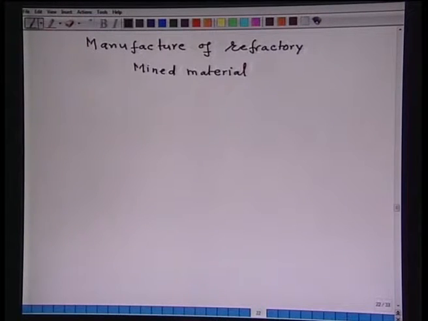coming from run of mine, that is subjected to grinding operation for the smaller particle size, and then the ground material is subjected to pre-treatment, and this is a very, very important stage.